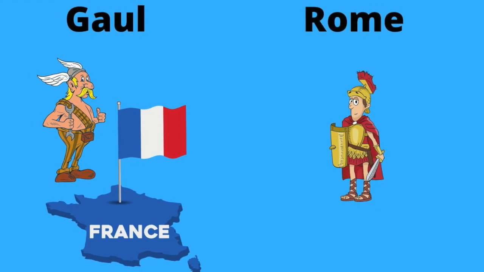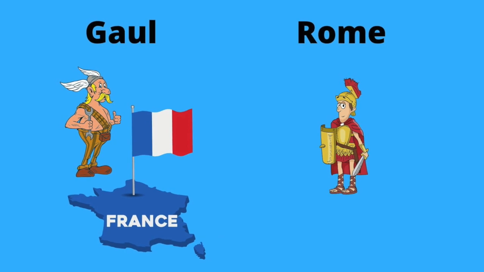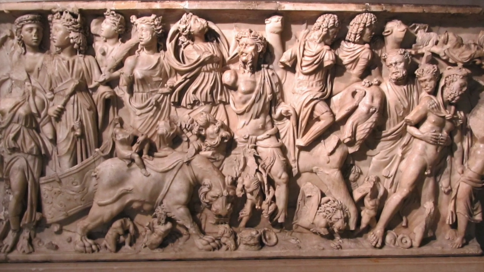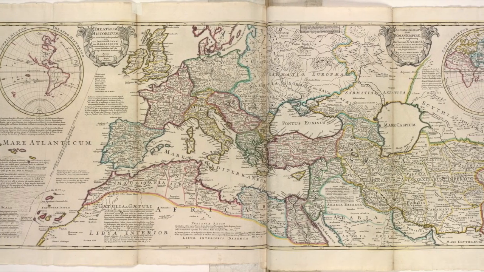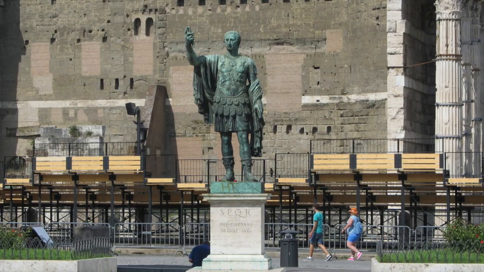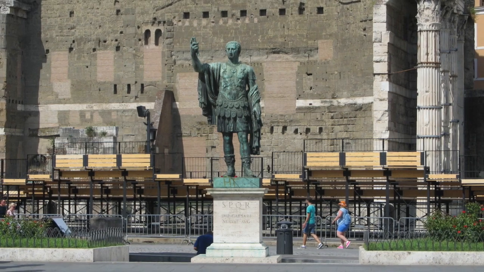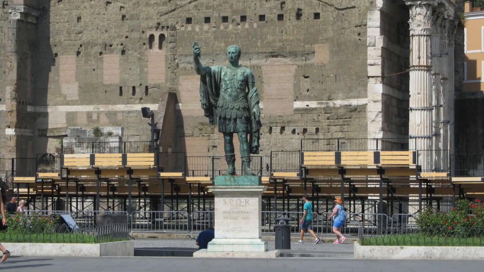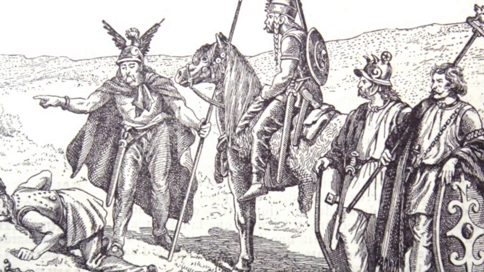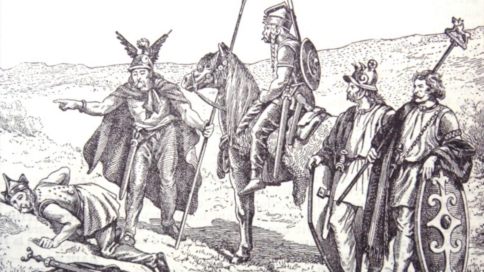The third term on this week's list is Gaul, or the Gauls. The Gauls are the people from Gaul. They lived in what is now known as modern-day France, and they were rivals of the Romans. Julius Caesar, in fact, was the general who fought them in many wars, and eventually conquered them. Most of the territory of Gaul was incorporated into the Roman Empire in the third expansion, which occurred in 145 to 44 BC.